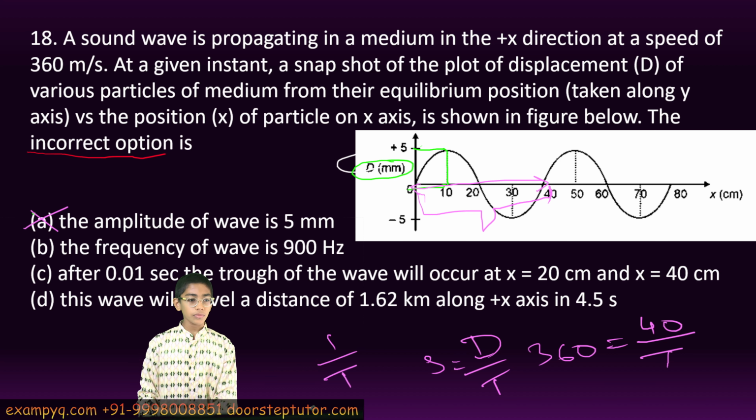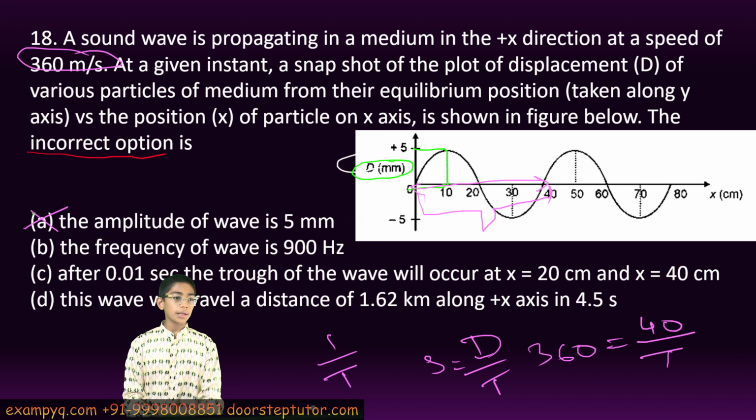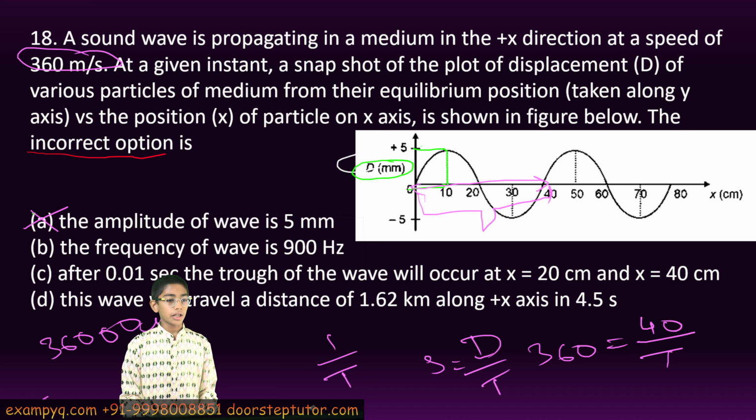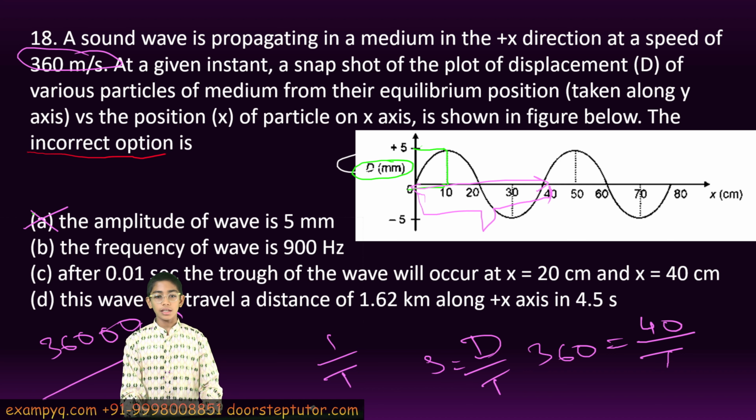The speed is given in meters per second, so we will convert it into centimeters per second. So we get the speed as 36000 centimeters per second.